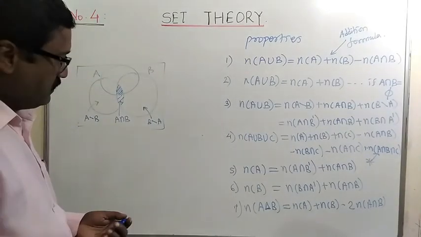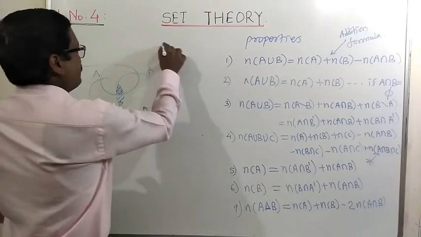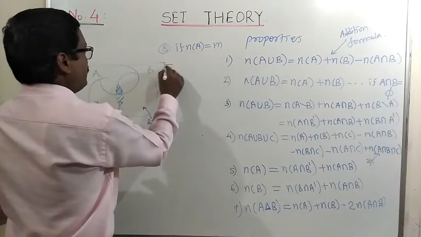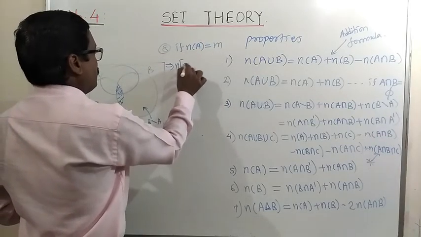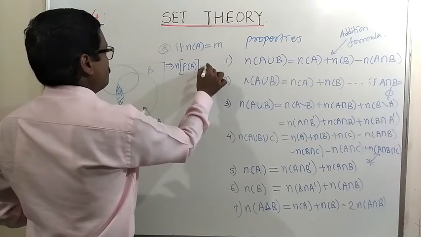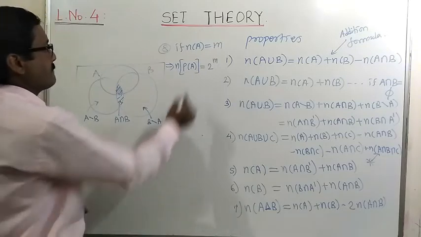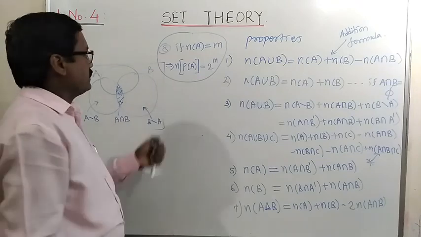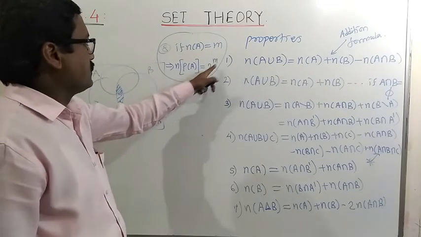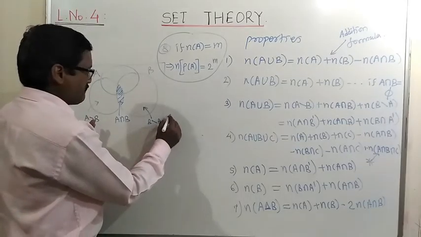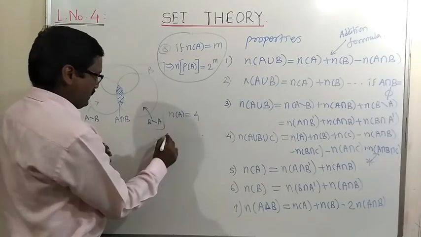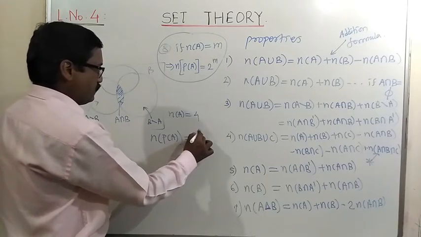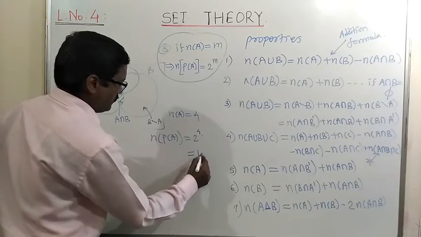Also one different formula here: if the number of elements in set A is equal to n, then the number of elements in the power set of A is equal to 2 raised to n. Remember this as a different formula. If suppose the number of elements in A is equal to 4, then the number of elements in the power set of A is equal to 2 raised to 4, that will be 16.